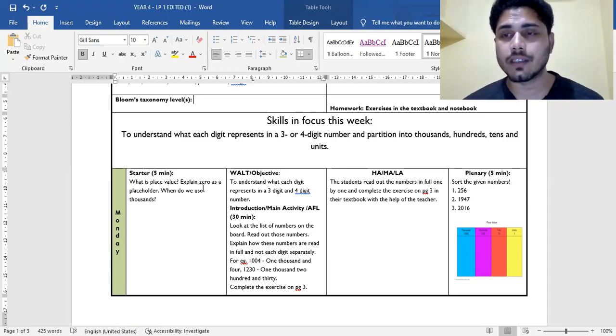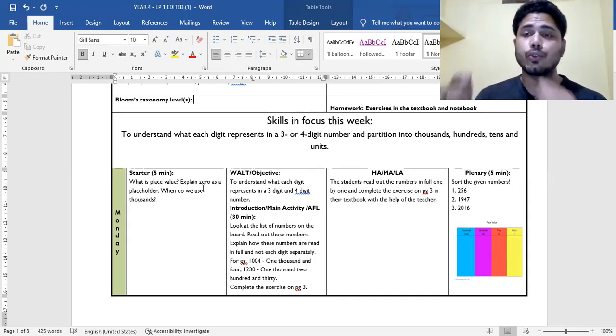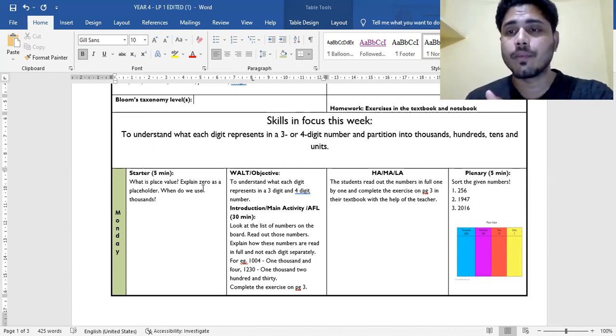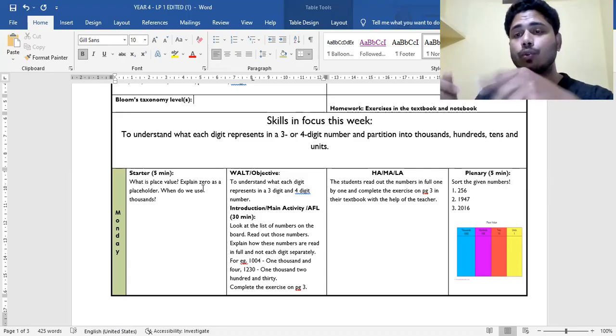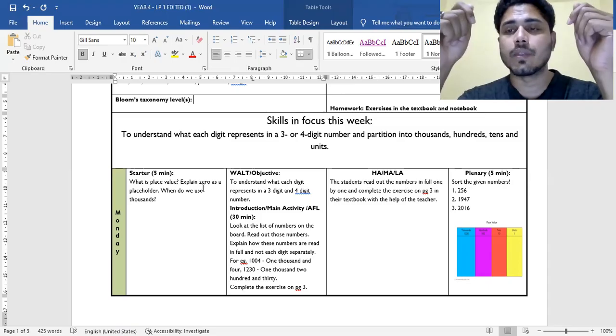And sometimes teachers can go with a small worksheet, or they can draw something on the board, or it is also possible that you are showing some photo or picture. In the beginning itself, when you show the picture, you ask them questions about it: what do you see, what do you find in this picture, what do you understand from it? Or if you're showing 2 or 3 pictures, you're just asking one question: what do you understand from this, just tell me.